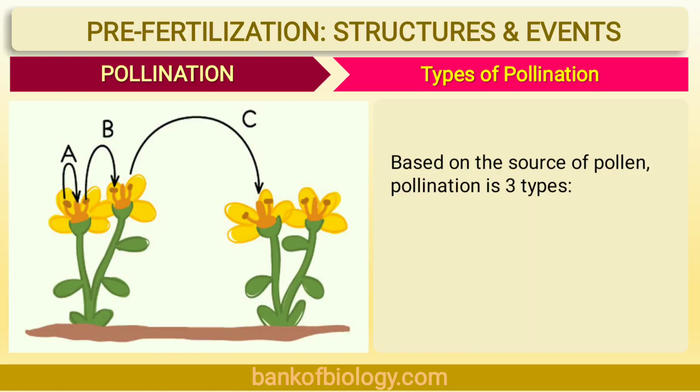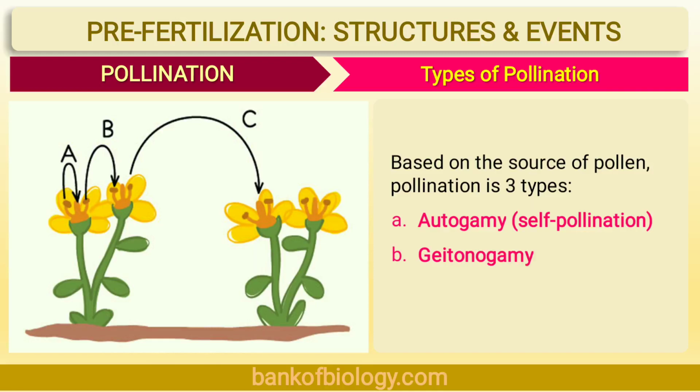Pollination can be further divided into three types based upon the sources of pollination. So let's see these three types. Number 1 is autogamy, that is self-pollination. Number 2, geitonogamy, and number 3, xenogamy. Now let's see the details of these three types.